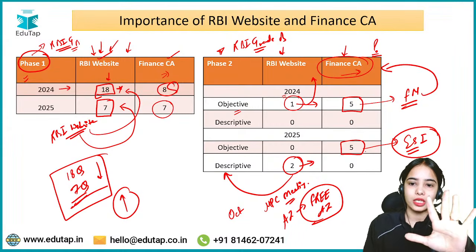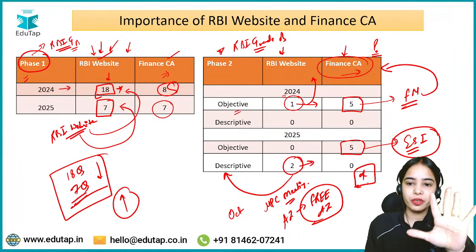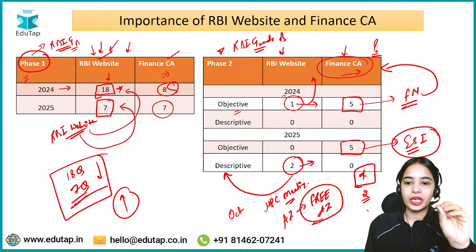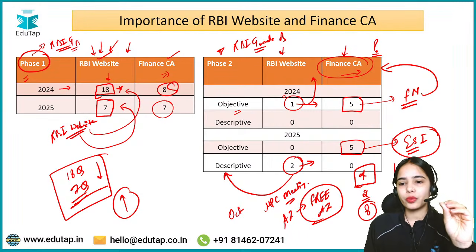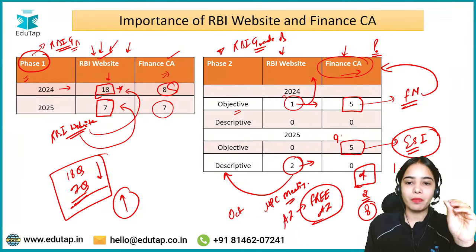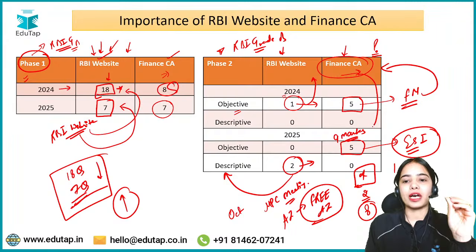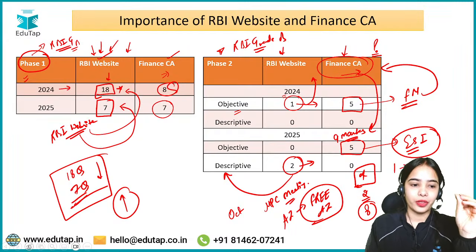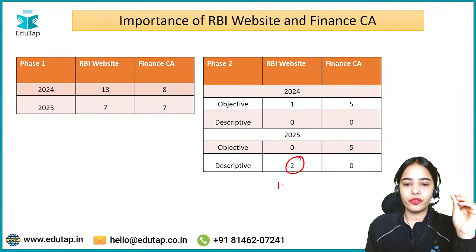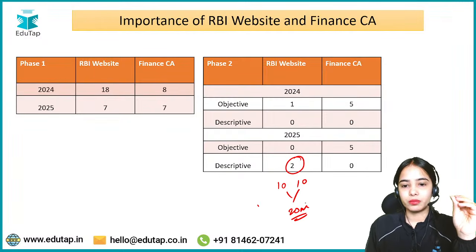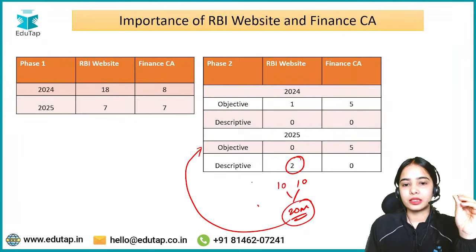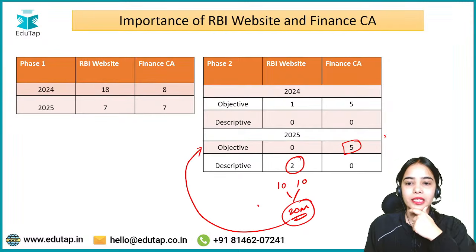there were 5 questions. 4 questions were paragraph based, so they were 2 markers. So you can understand that 8 marks here, and 1 question was a 1 marker. So in total 9 marks in your phase 2 were from finance current affairs in 2025. Okay, so 2 descriptive questions of 10 marks each, so 20 marks. In the FM, 20 marks were from the RBI website, and here 9 marks in the ESI segment were from finance current affairs.